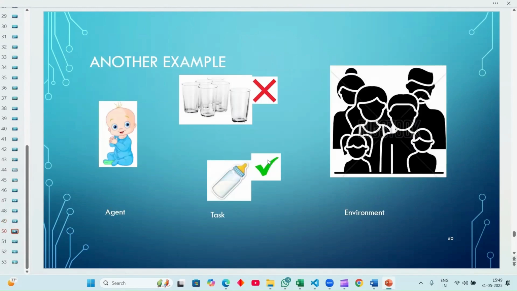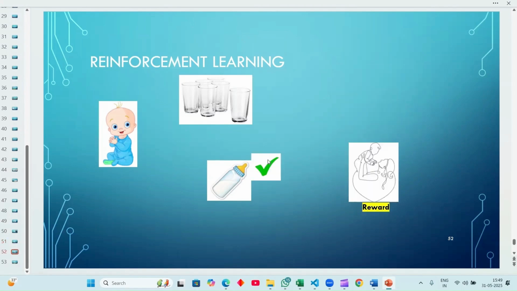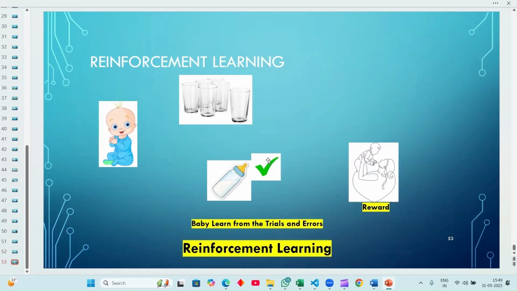So let's take another example. We have an agent, a baby, where punishment is a glass and the reward is milk. Like parents, if the baby cries or does something wrong, we punish him with a glass. We don't provide any food or milk to the baby. If the baby is calm and silent and doing his work, the environment is happy and it provides the reward. Instead of that, we provide a milk reward. The baby learns from trial and error. Like that, in reinforcement the agent also learns from trials and errors. This is nothing but reinforcement.